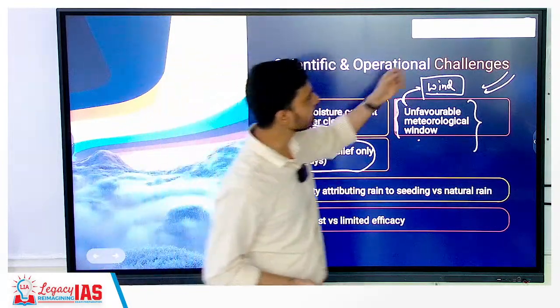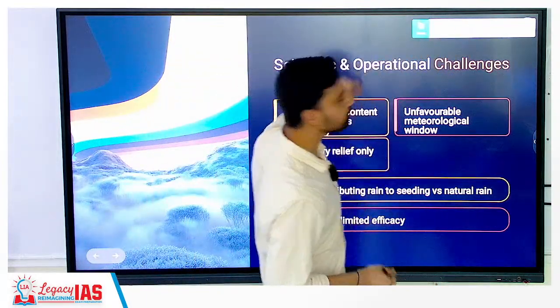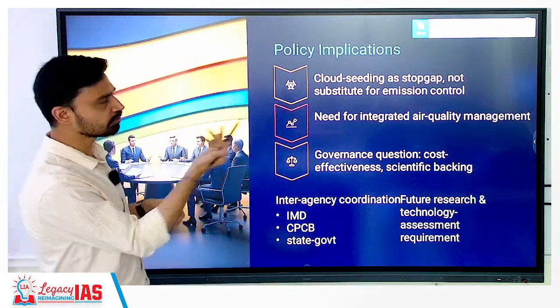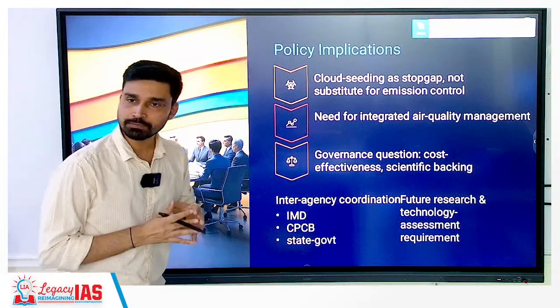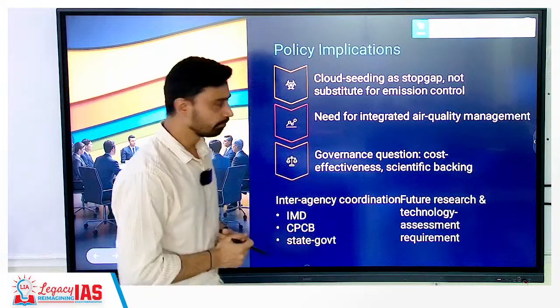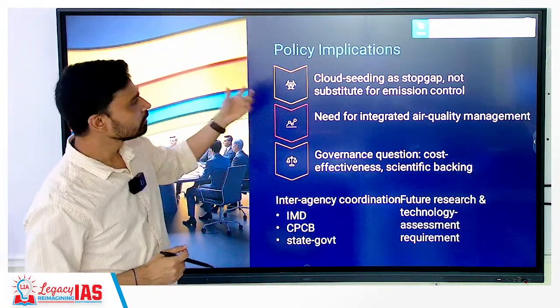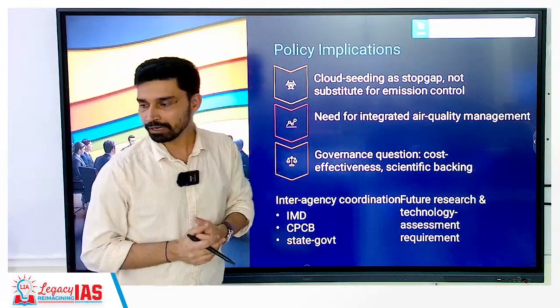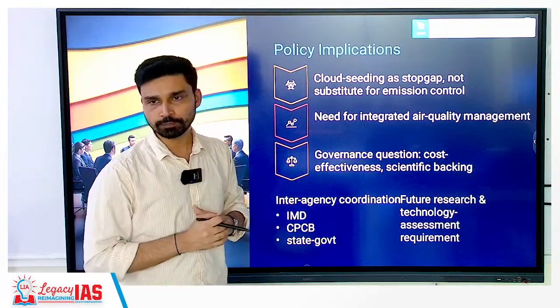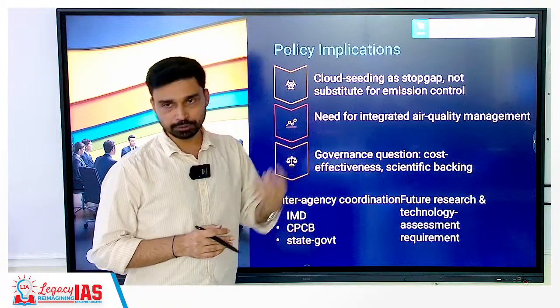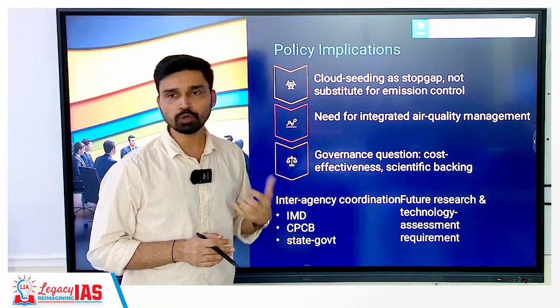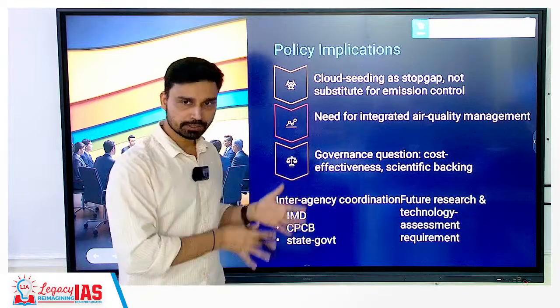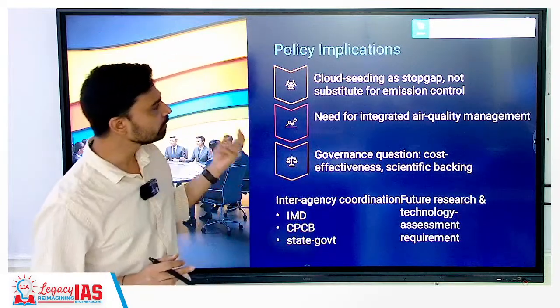This was nothing but a kind of political strategy adopted, to show that the government is doing something for improving the air quality and all that. So cloud seeding is considered a stopgap, not a substitute for emission control. The only way you are able to reduce pollution is by controlling the emission. That means we have to have control over vehicular emission, industrial emission, stubble burning that we see in Punjab and all that. That is the only long-term solution.